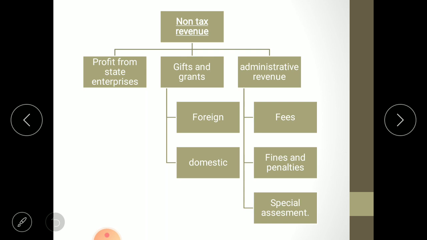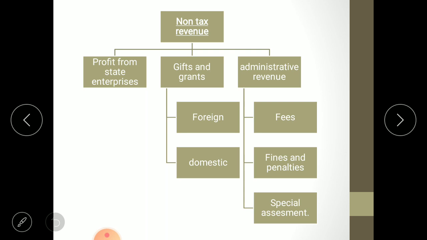Second one is grant. Grant simply means that it is given in monetary terms. Gifts are generally articles and the grants are generally given in monetary terms. These are of two types, foreign and domestic.